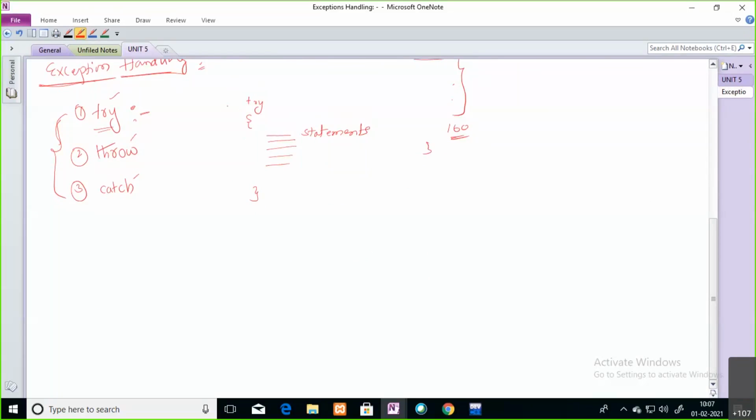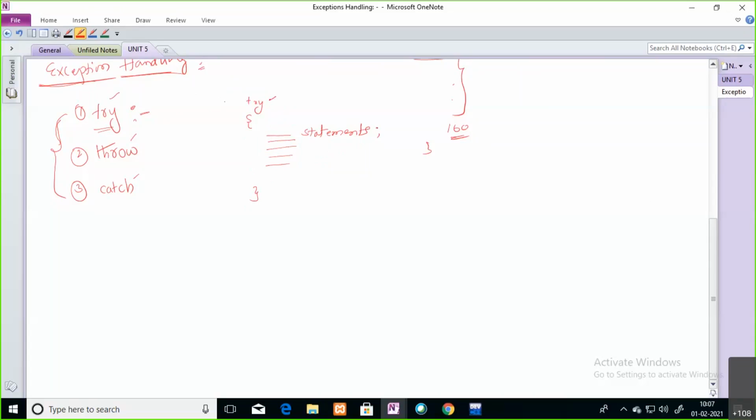Okay, here is a simple try block. You are going to write it in your code. Try is a keyword, followed by an open bracket and a close bracket. In the middle, whatever statements you are writing come under this try block. You can write statements inside this particular try block.